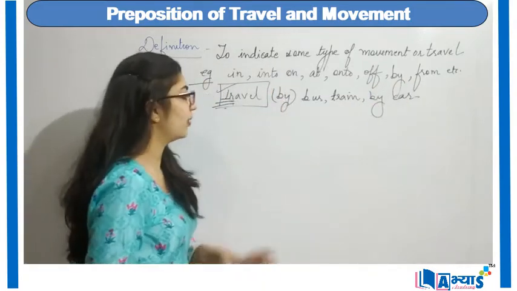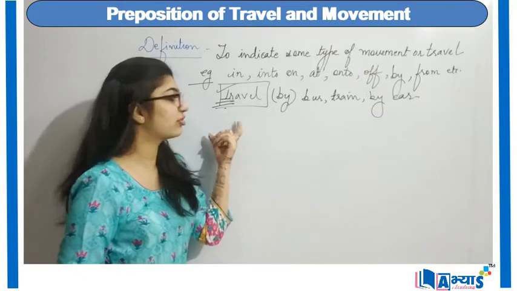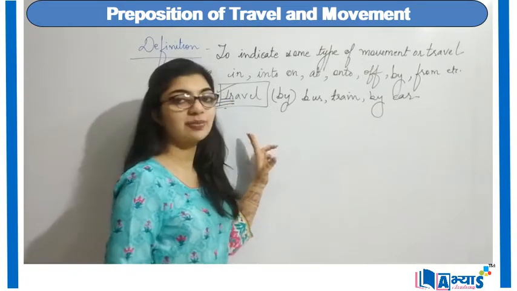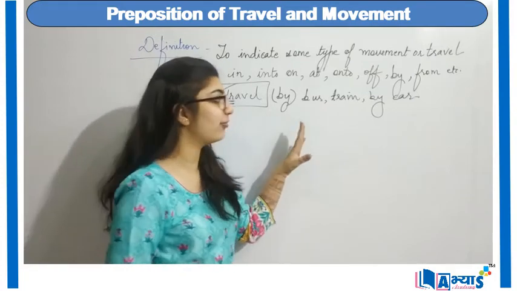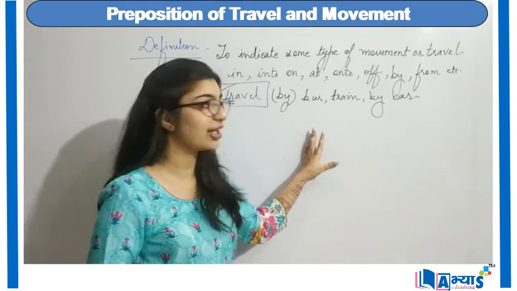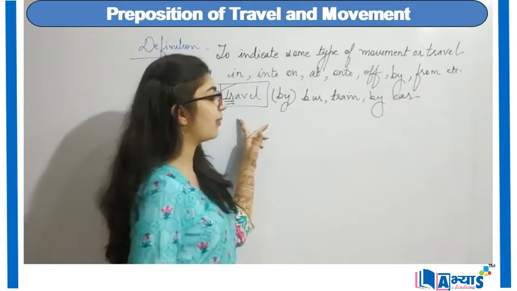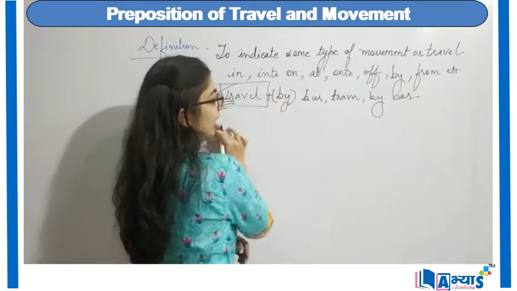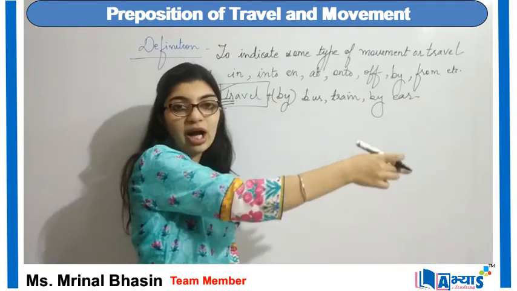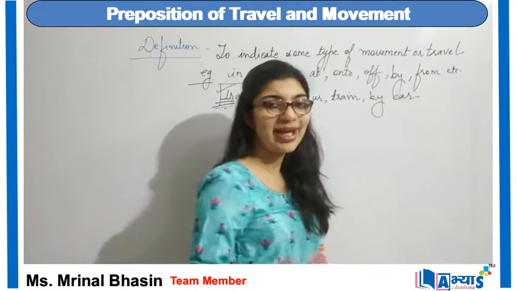Right? So whenever we are making use of the word travel, we will always say by. So with travel, the preposition used is by for explaining any kind of movement or travel. So travel plus by. We travel by bus, by train, by car or by plane. Anything, right?